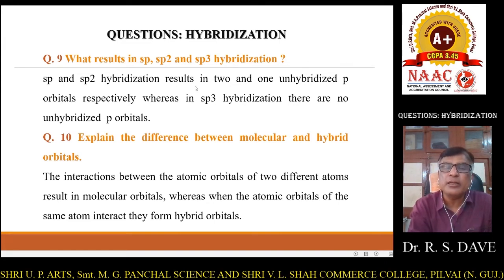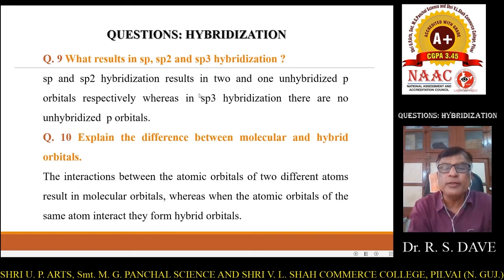This hybridization results in 2 and 1 unhybridized p orbitals respectively. When sp hybridization takes place, friends, a single s orbital combines with a single p orbital, then py and pz, both 2 p orbitals, remain as atomic orbitals. So in sp hybridization there will be 2 p orbitals as atomic orbitals.